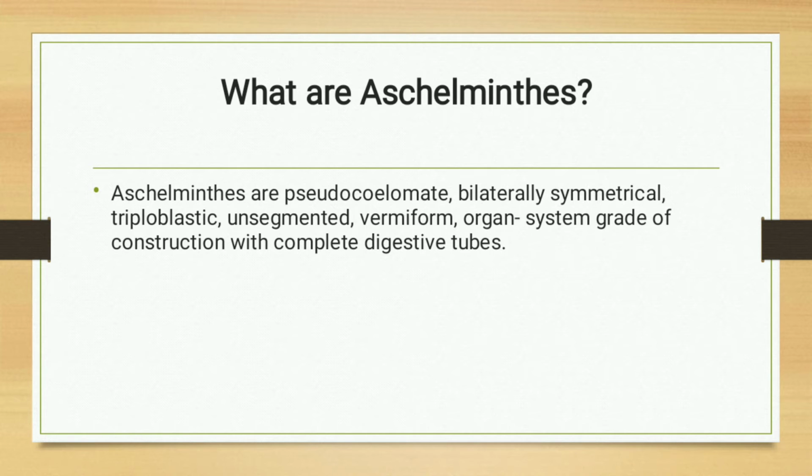Pseudocoelomate means a false body cavity, triploblastic means three germ layers are present, and unsegmented means segments are generally absent in Aschelminthes. These are called Aschelminthes.